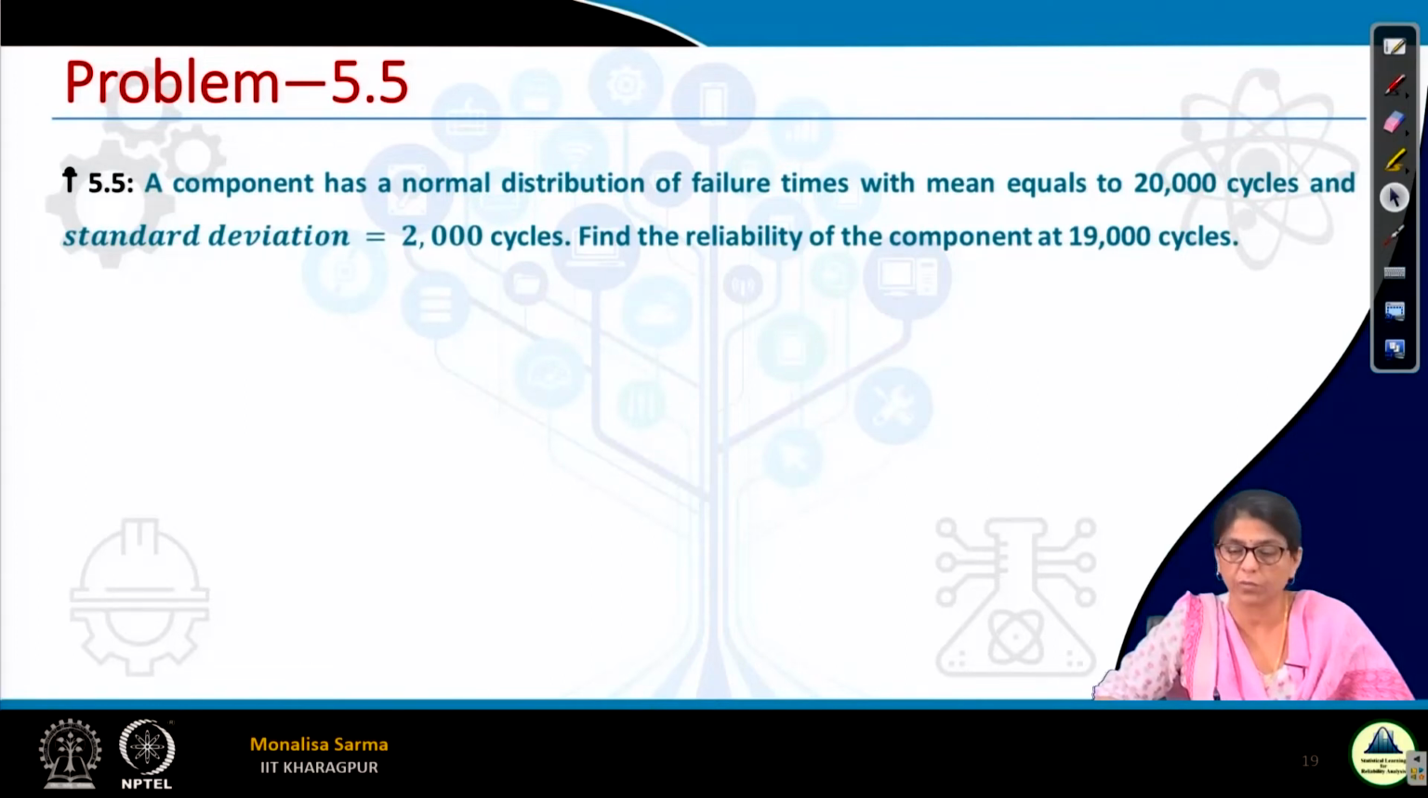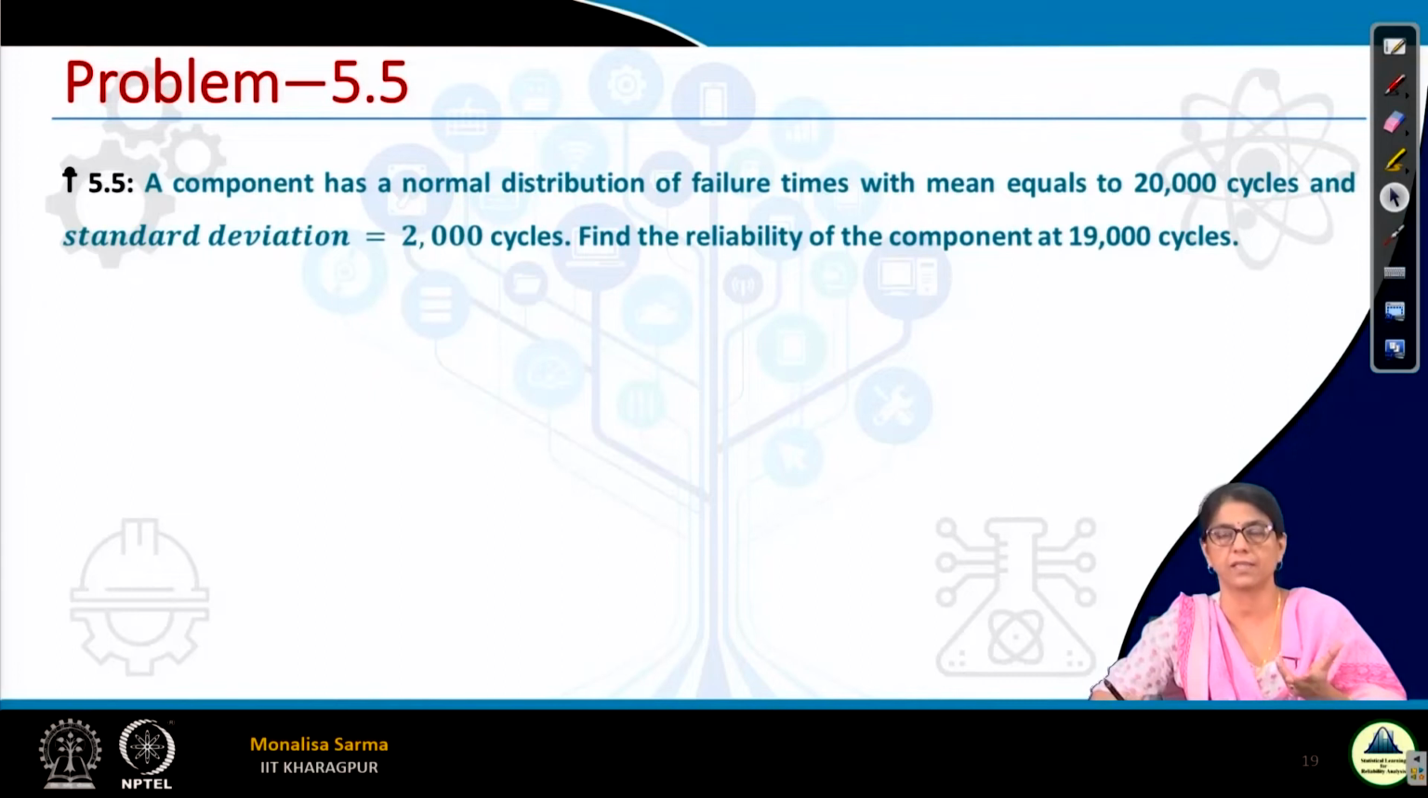Again, a component has a normal distribution of failure times with mean equal to 20 cycles and standard deviation equal to 2 cycles. Find the reliability of the component at 19,000 cycles. I have given lots of questions on reliability. Mainly you will get an idea of reliability, plus you will be practicing more and more problems on different distributions.